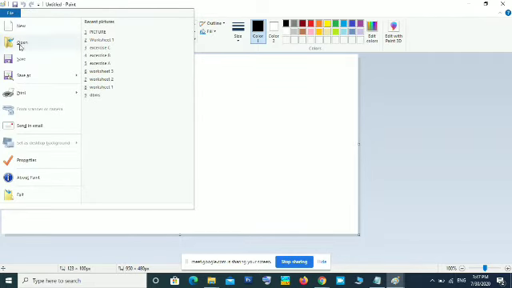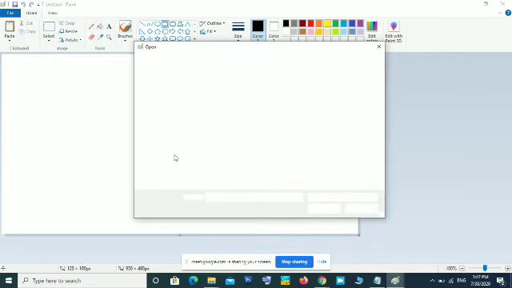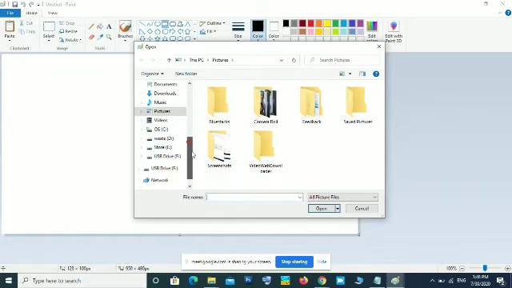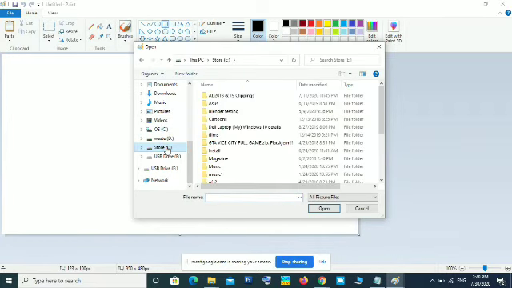For that we will click the Paint button, then we will click Open. Now here is a point of confusion: where did we save our file? So many racks are there, so many places are there. So you have to first find out the correct cupboard, or first the storage device. Here, on the left hand side, the left pane, you can see all the places. I stored it in the E drive, so I selected the E drive.